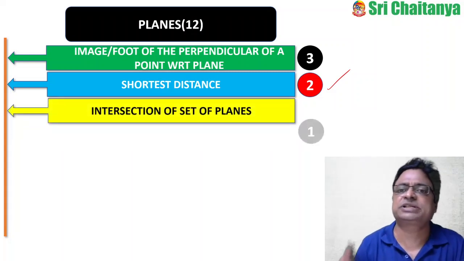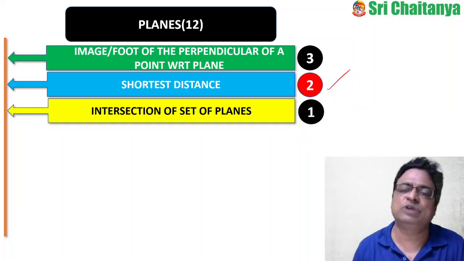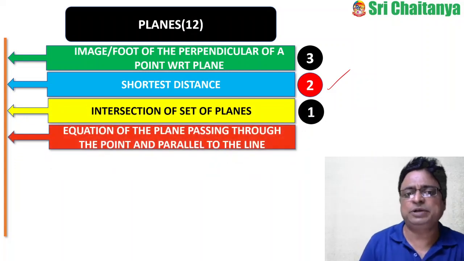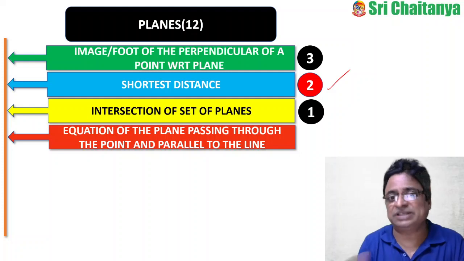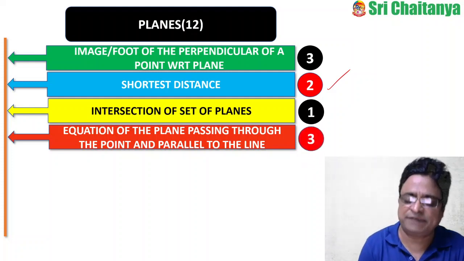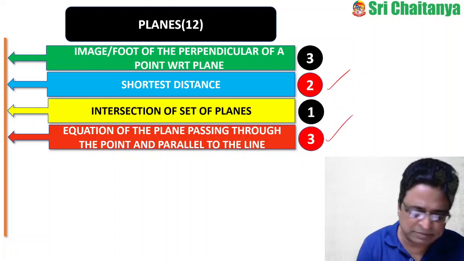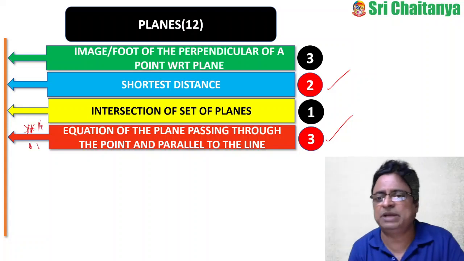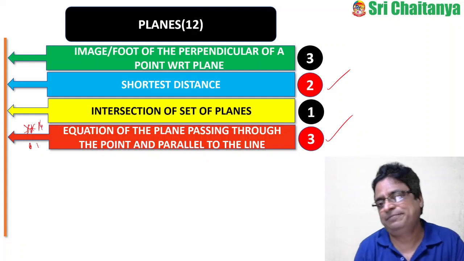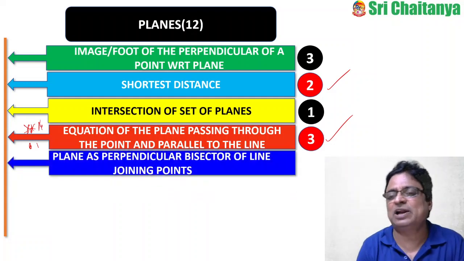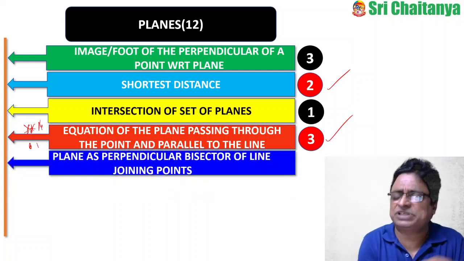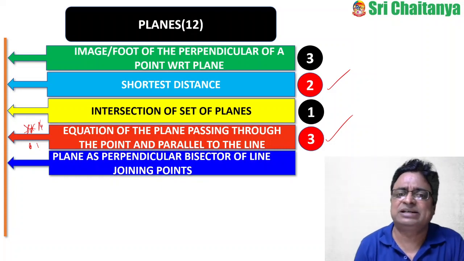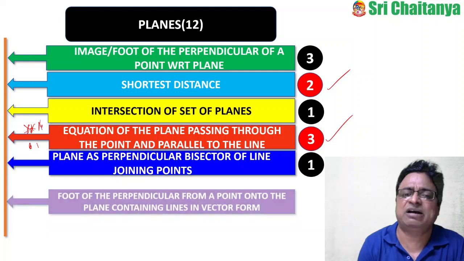Now coming to intersection of a set of planes, they asked only one question under that heading. And coming to equation of the plane passing, this is very, very important. Listen my friend, several times the problems were repeated under this heading. Equation of the plane passing through the point and parallel to the line, passing through the points and parallel to the line. Same type of question, same model, 3 times they asked. Similarly, plane as a perpendicular bisector of the line joining points, only one question they asked.